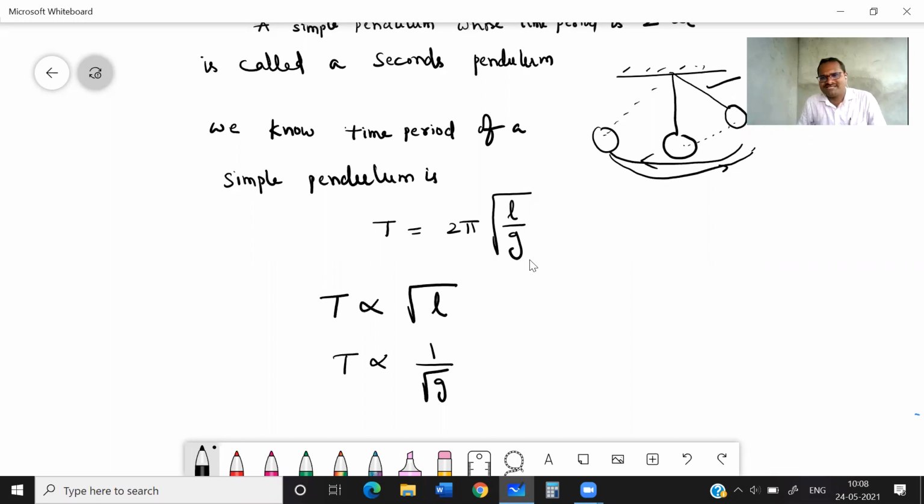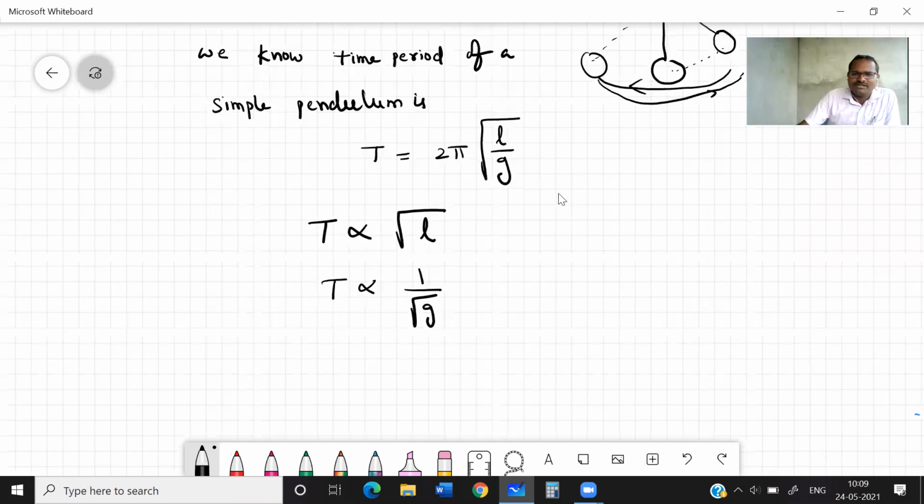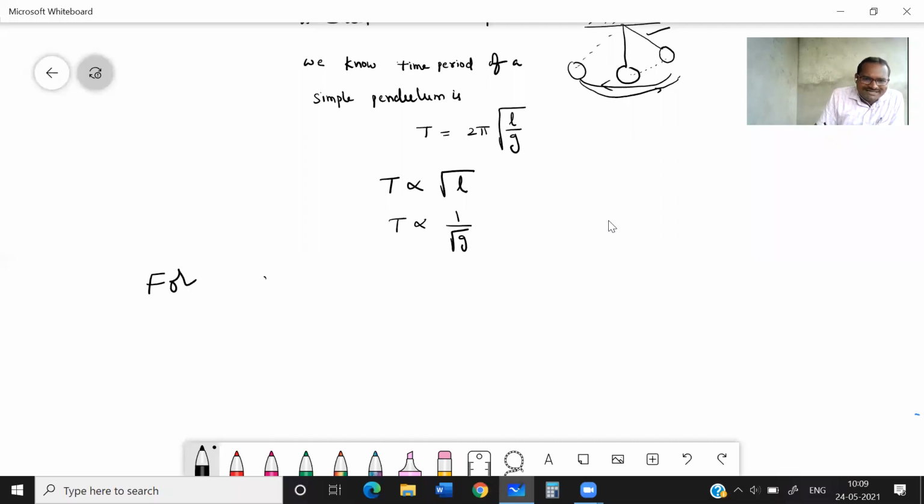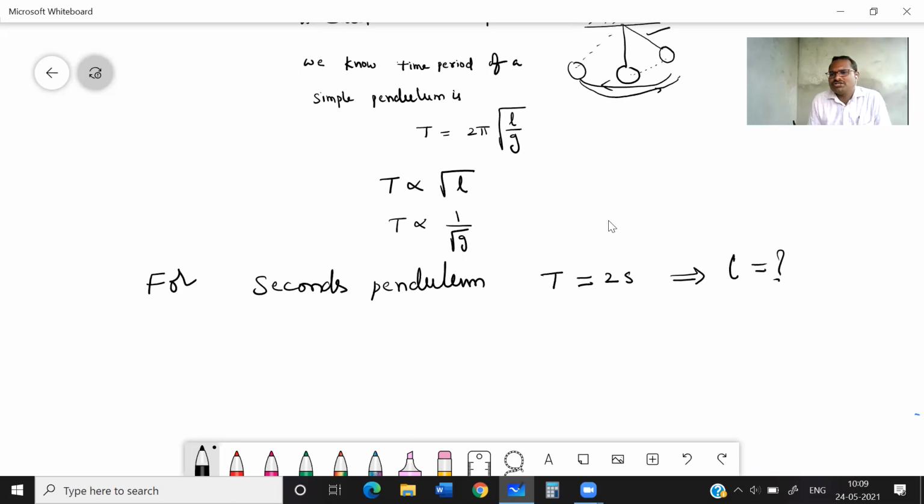Now, however, at one particular place, g value will be constant. Now, time period depends upon only length. Means by changing the length of a pendulum, we can change the time period. Now, if we take the length of a pendulum such that the time period of it is 2 seconds, then what will be that length of the pendulum? Means for a seconds pendulum, what will be the length? For a seconds pendulum, time period is how much? 2 seconds. Then what will be the length?